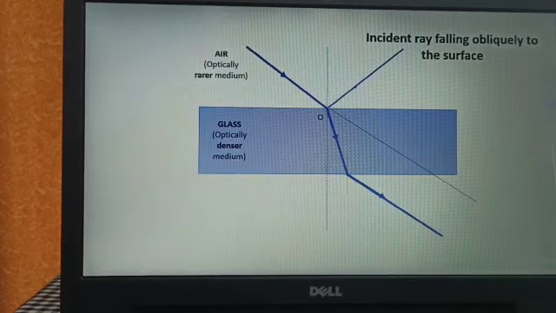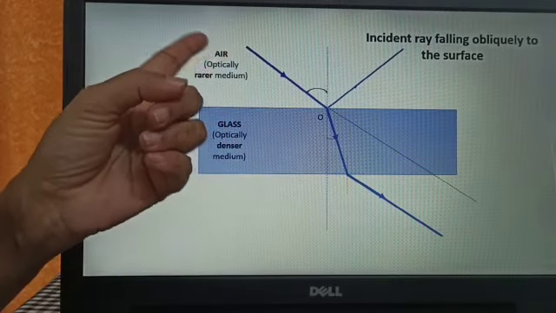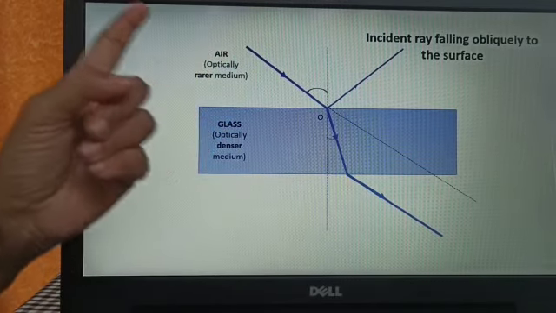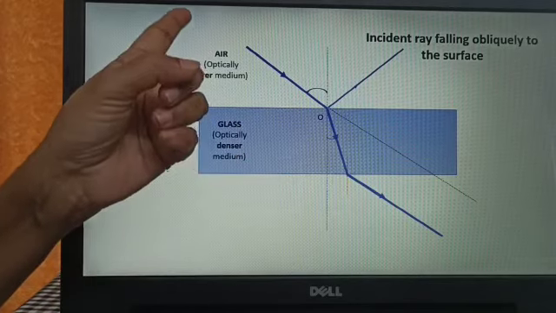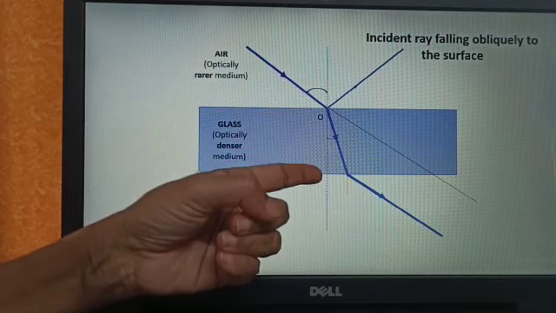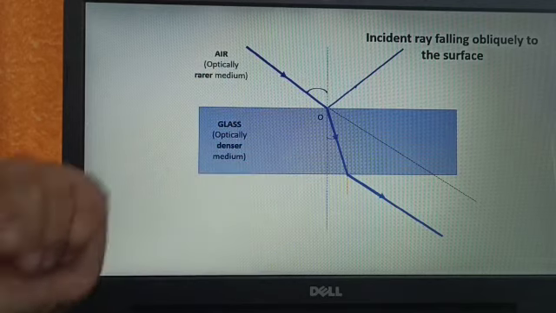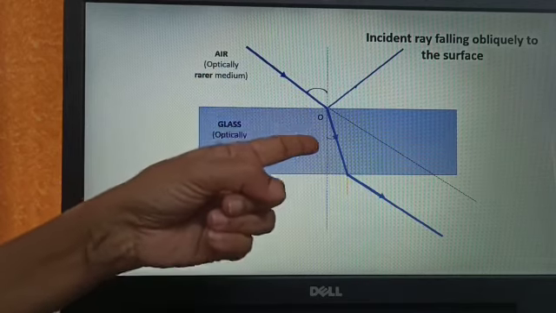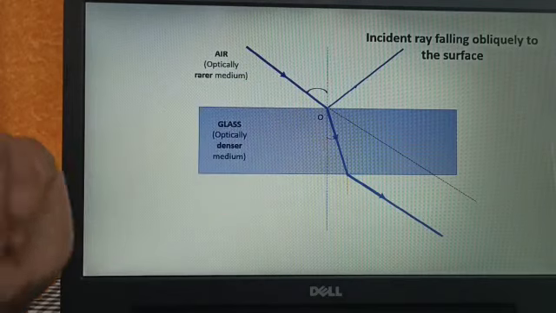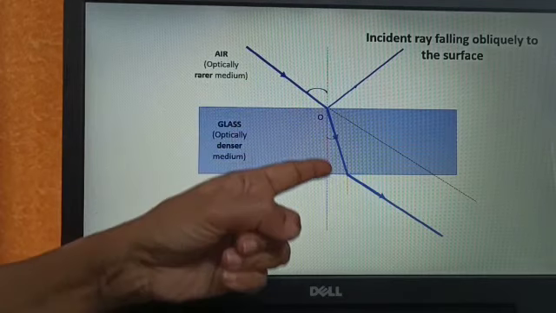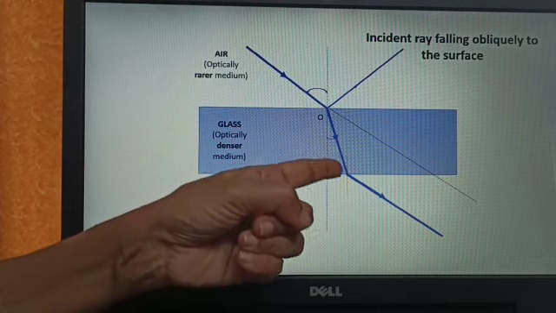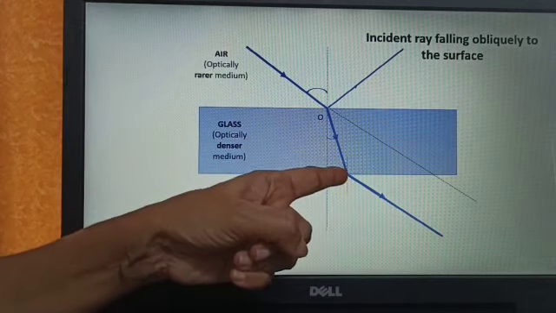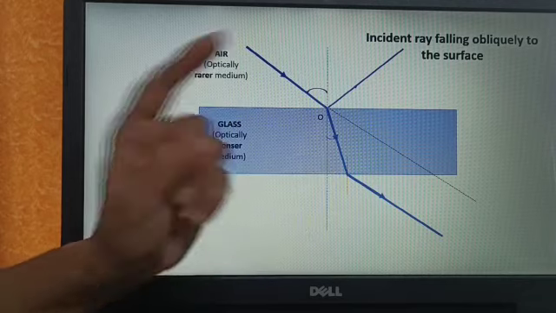And remember, here air is optically rarer medium and glass is optically denser medium. So when the light ray goes from rarer to denser medium, it bends towards the normal. That is why the angle of refraction is less than the angle of incidence. And again here at this point where I have drawn the normal, the emergent ray comes out from this point. There again it is getting refracted.